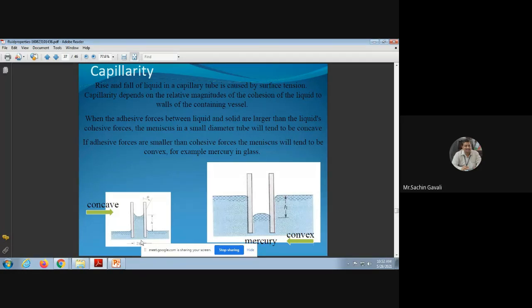So when a capillary tube is immersed in a fluid, the level of liquid in the tube may rise or fall. That tendency of liquid to rise or fall in a capillary tube is called capillarity. Capillarity rise takes place when cohesive force of attraction is less compared to adhesion, or adhesion dominates cohesion. And when cohesion dominates adhesion, like mercury, capillarity fall will take place.